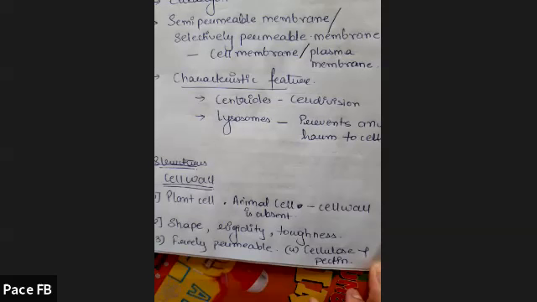Ma'am, is chloroplast a characteristic feature? Yeah, chloroplast comes under plastid. So plastid is a characteristic feature. So yes, chloroplast is also a characteristic feature. It is only present in plant cell, which gives green color.